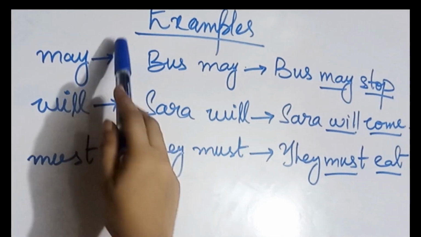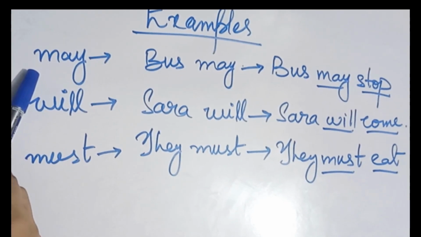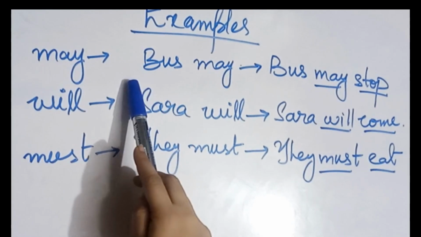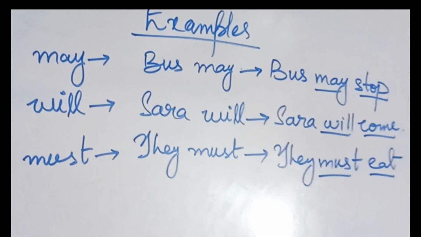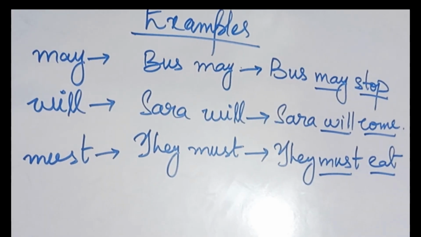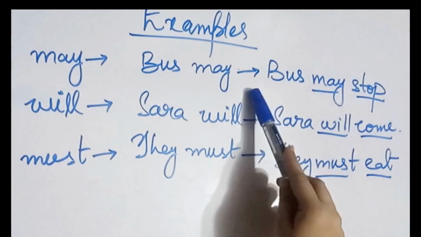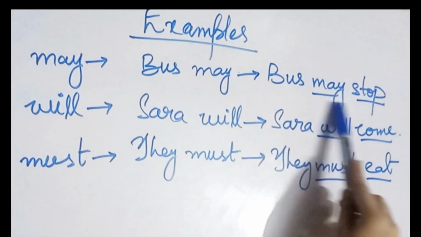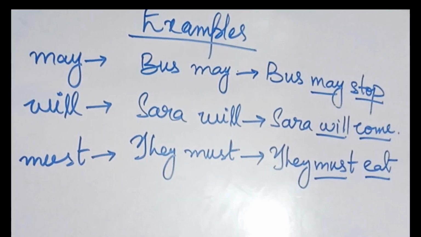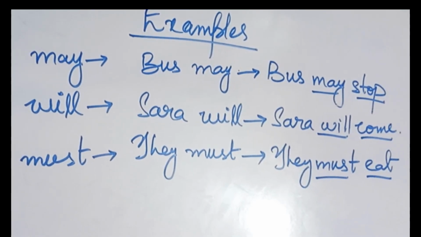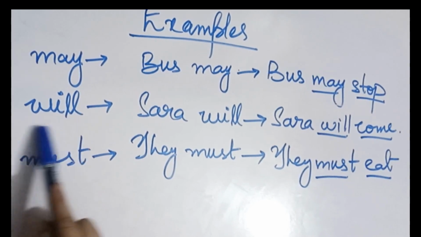Now let's look into the sentence examples to make it more clear. Using may, I write bus may. So bus may is not clearing any concept about the bus, that what is the bus doing. But if I write bus may stop, it is showing me the complete activity that it is to stop. Here may is the auxiliary or modal verb and stop is the main verb.